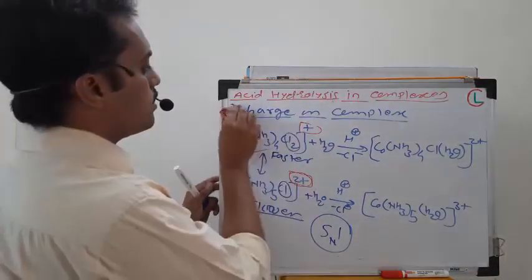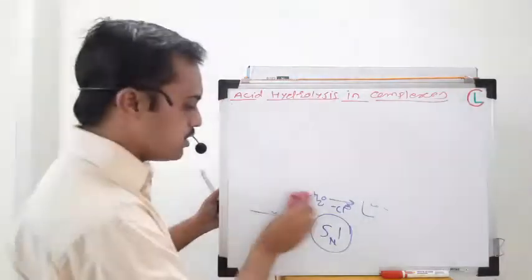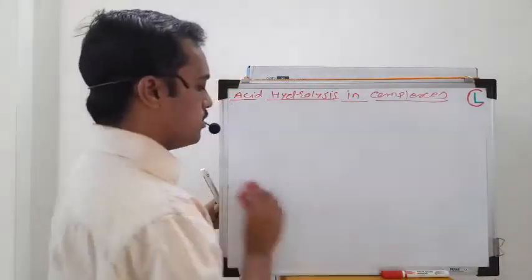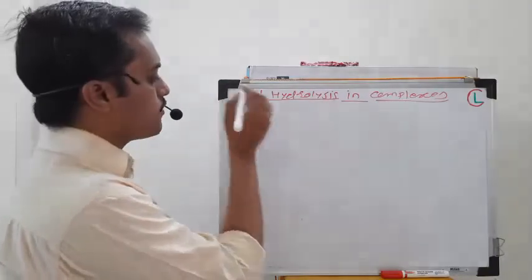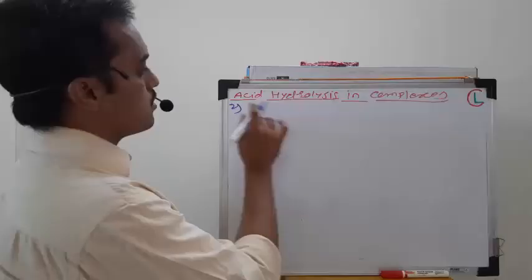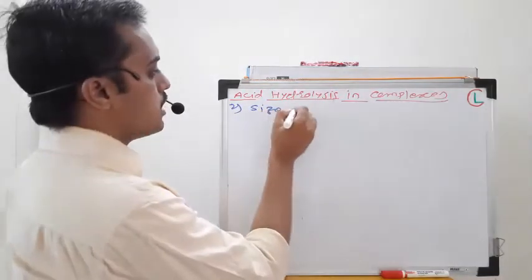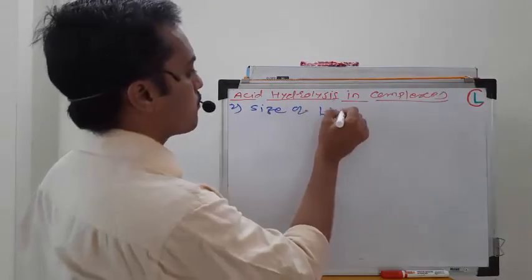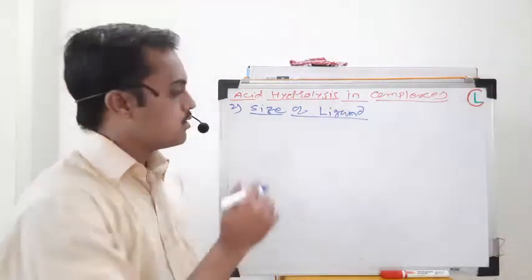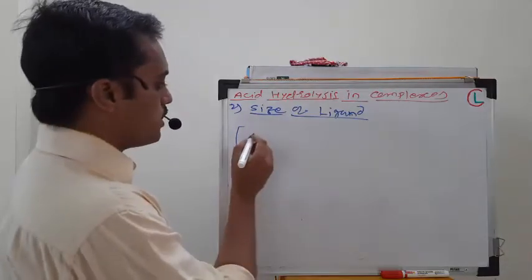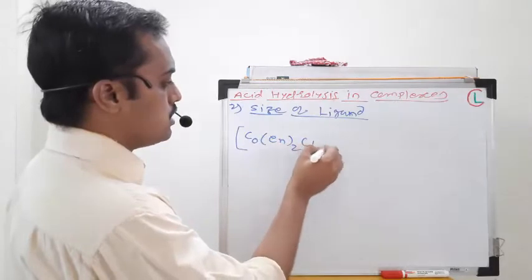So this is one factor that is deciding for the hydrolysis reaction: acid hydrolysis particularly follows the SN1 mechanism. Now we will discuss the second factor, that is, the size of ligand or substitution on the ligand. You can consider this type of complex for this factor, like Co(en)2Cl2.